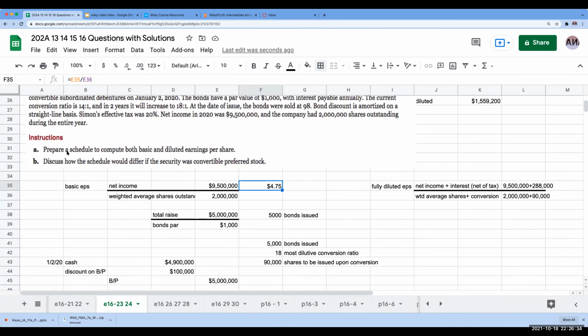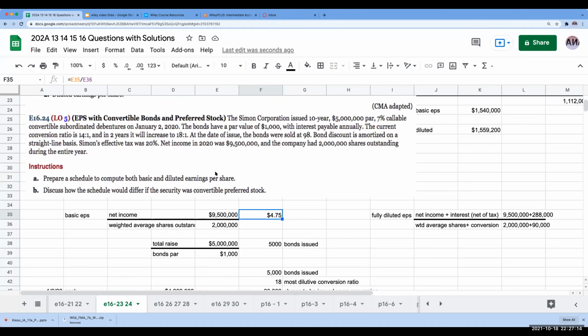Okay, so that's a schedule to compute both basic and diluted earnings per share. Now let's see how the schedule would differ if the security was convertible preferred stock. When we're computing basic EPS, what's the formula?